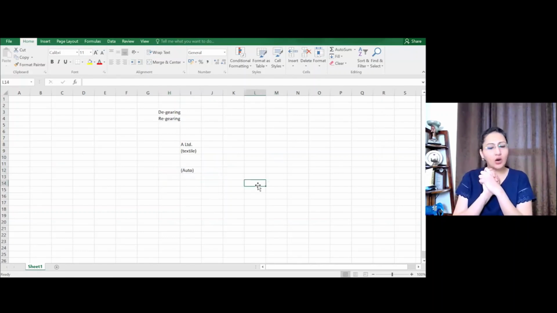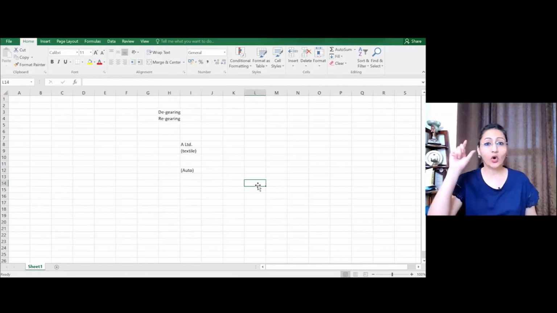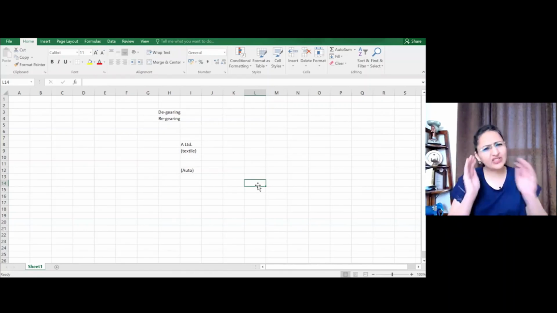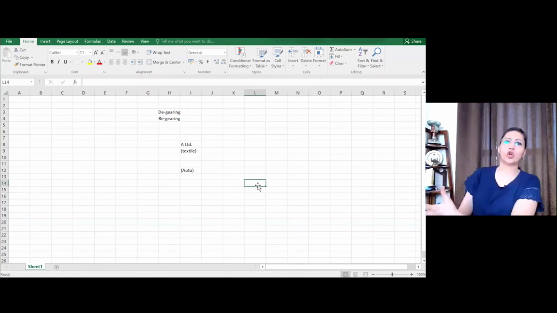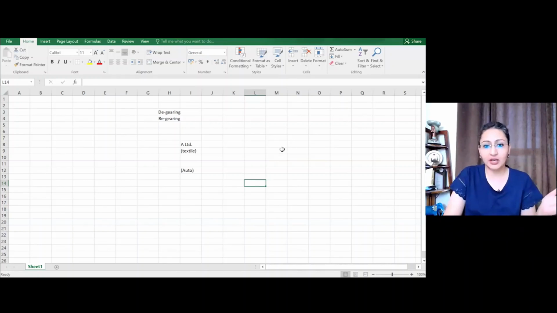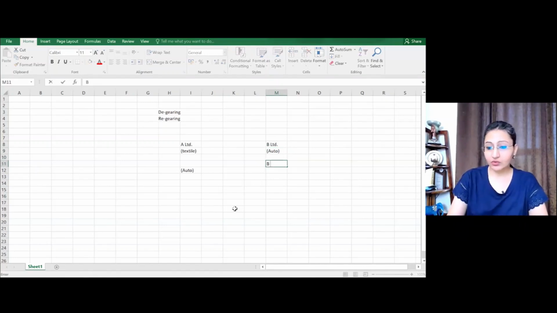Now the problem comes in, how do I calculate that beta? So I need a beta of the automobile sector without the capital structure interference. I just need the risk of the automobile sector, not the complete risk of a business in the automobile sector. There is a difference between these two terms. For example, there is another company, B Limited. B Limited has been working in the automobile sector since years. Its beta is, let's suppose, 1.8.